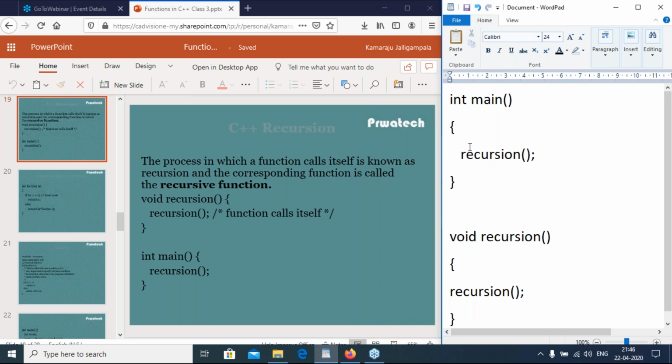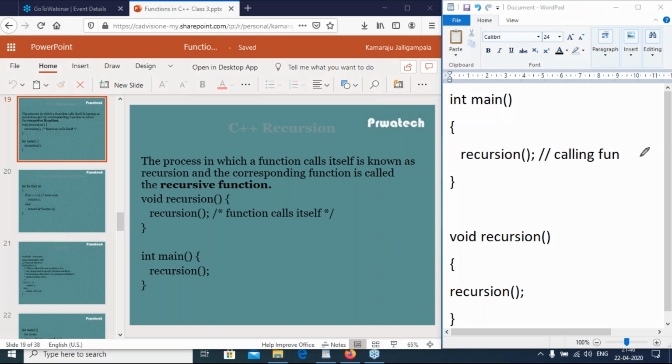The recursion program starts with the main function. The first statement, recursion, is called. This is the calling function. Now it goes to the called function. The called function is this one.